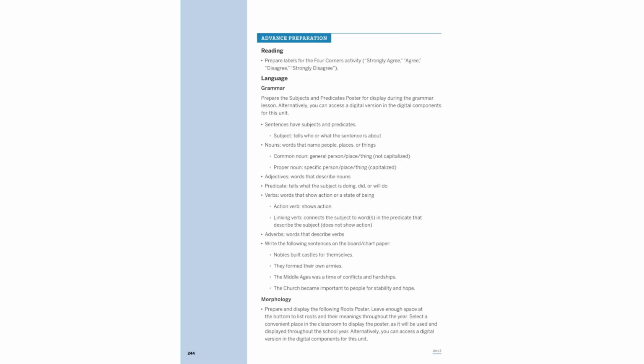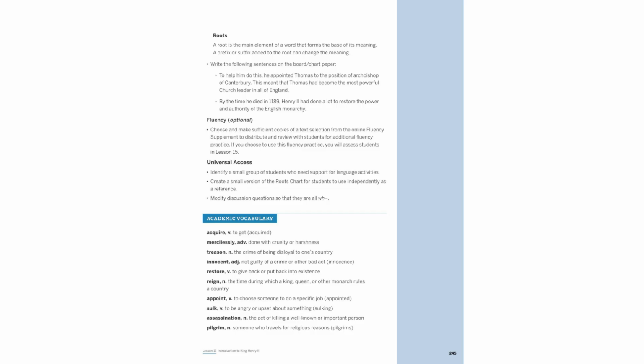In grammar, sentences consist of subjects and predicates. The subject indicates who or what the sentence is about, while the predicate describes the action or state. Nouns name people, places, or things, and adjectives describe them. Verbs show action or link subjects to descriptions. Adverbs modify verbs, enhancing sentence meaning.